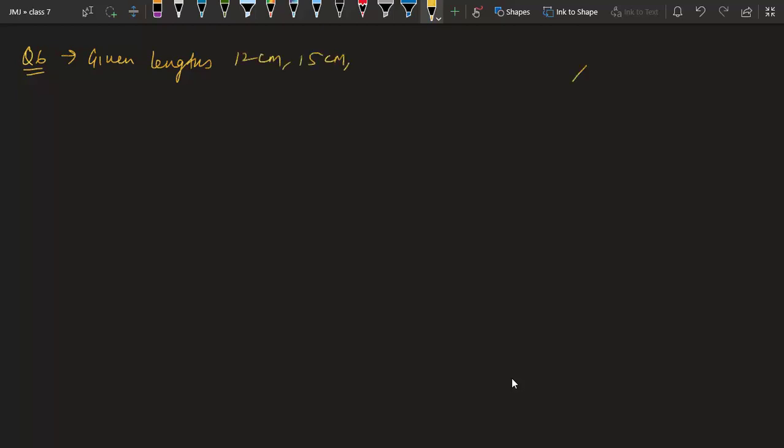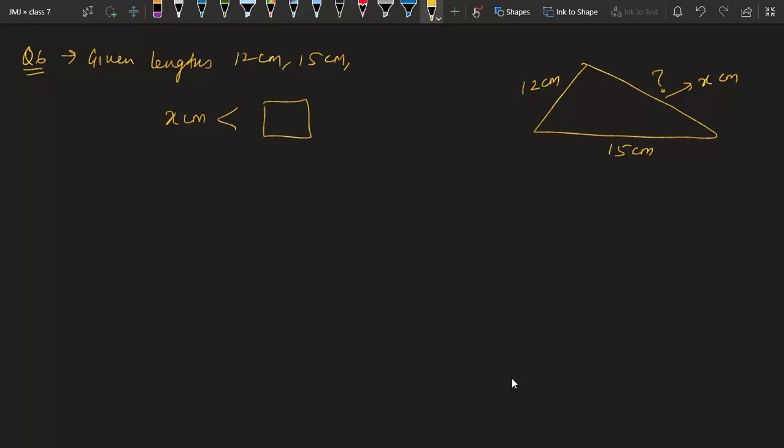So we can draw a triangle like this. We know two sides. This is 12 centimeter, this is 15 centimeter. This third side is missing. They are asking us between what two measures should the length of the third side fall. Let me call this third side x centimeter. We have to find this x centimeter is less than what value and more than what value. This is the question. Let's start.